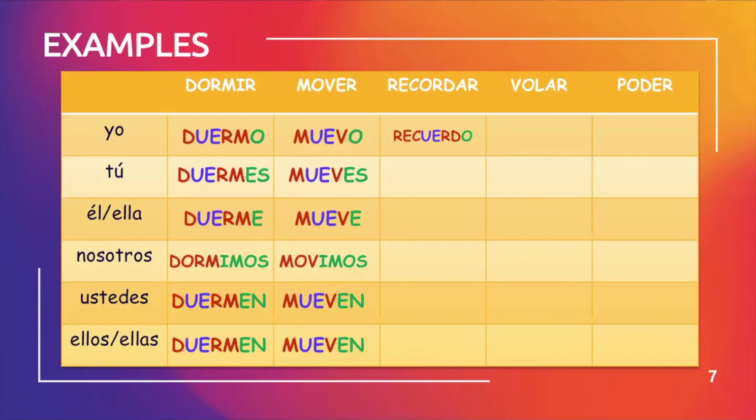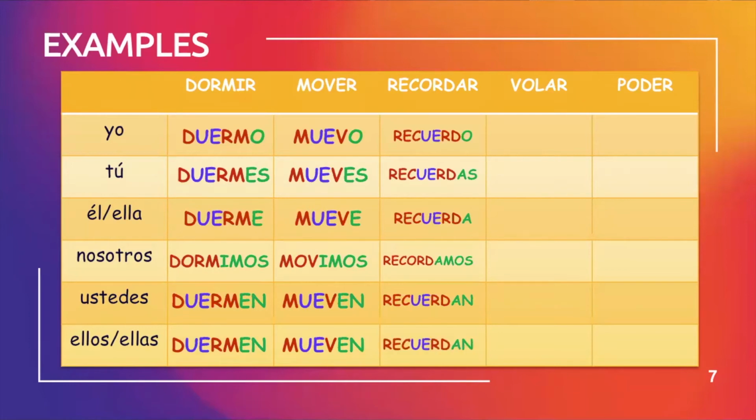Recordar is an AR stem change verb, but also O to UE. Yo recuerdo is I remember. Tú recuerdas is you remember. Él or ella recuerda is he or she remembers. Nosotros recordamos. Notice there's no change. We remember. Ustedes recuerdan. You all remember. And ellos or ellas recuerdan.